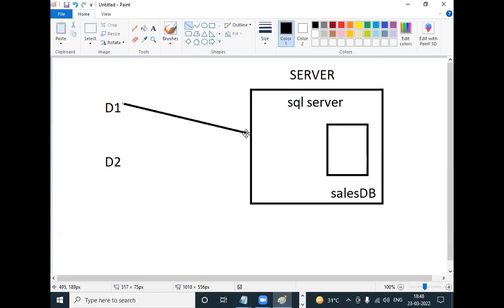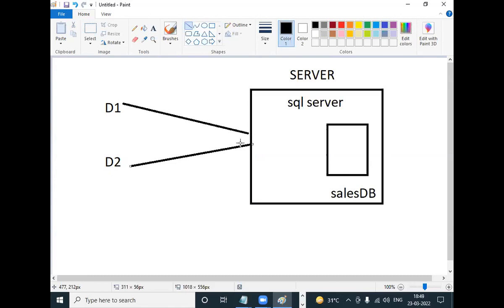Developer 1 has a laptop, and using that laptop, he'll connect to server. Developer 2 also has a laptop, and using that laptop, he connects to server. Every day these developers connect to the server and work with database.